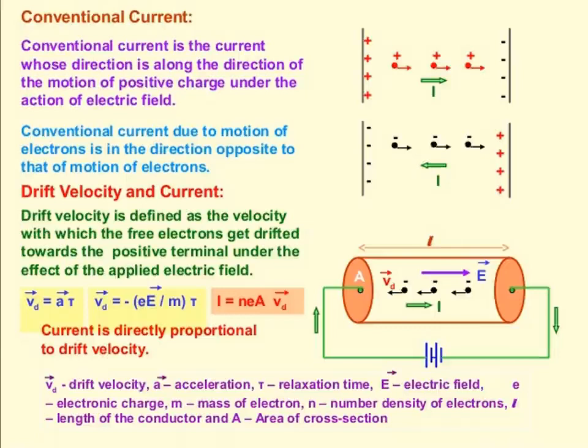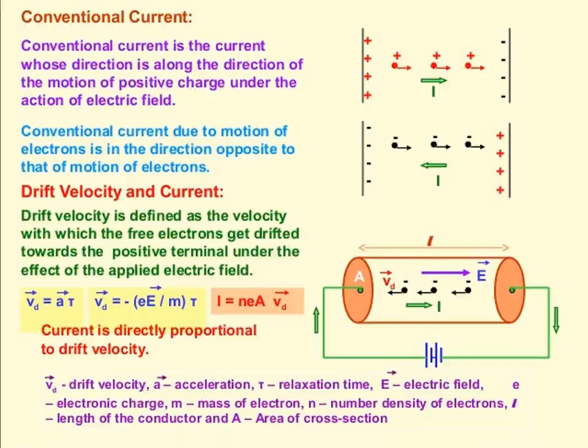If there is no electric field, then the electrons move in random directions, so their velocity is also random. On average, the number of electrons traveling in any direction is equal to the number traveling in the opposite direction. As a result, there is no net flow of electrons in any direction and there will be no current.